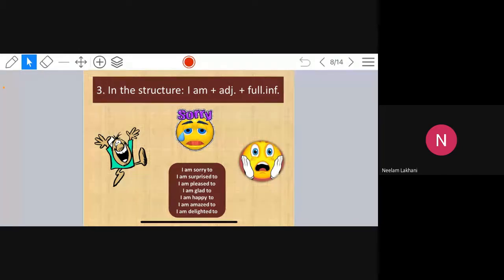The structure: I am plus adjective plus full infinitive. I am sorry to, I am surprised to, I am pleased to, I am glad to, I am happy to, I am amazed to, I am delighted to.